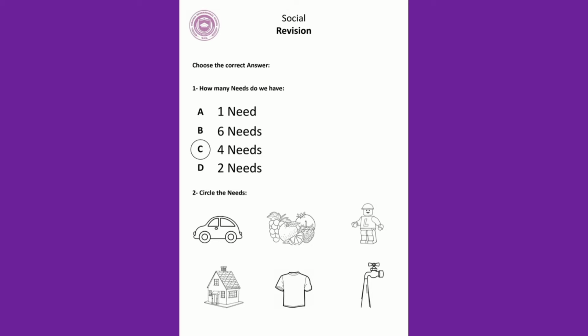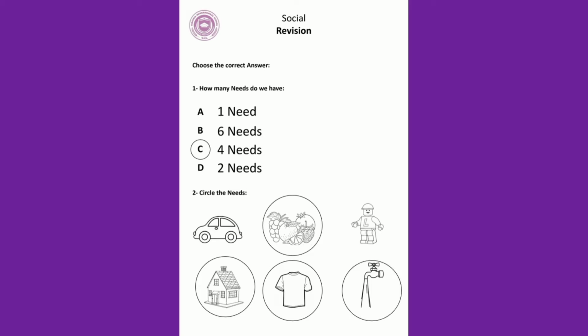And now we're going to solve the social revision. In the first one, the answer is four needs. How many needs do we have? Four needs. And now in the second question, circle the needs. What are our four needs? Food, shelter, clothing, and water. We don't need a car as a need, and we don't need toys.